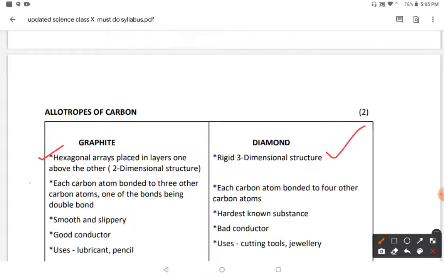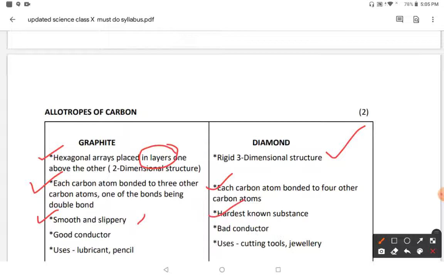In graphite, each carbon atom is bonded to 3 other carbon atoms, and one of the bonds is a carbon-carbon double bond. So they have very weak molecular forces of attraction. In diamond, each carbon is bonded to 4 other carbon atoms, so all are single bonded. Third, graphite is smooth and slippery because it is arranged in layers. Diamond is the hardest known